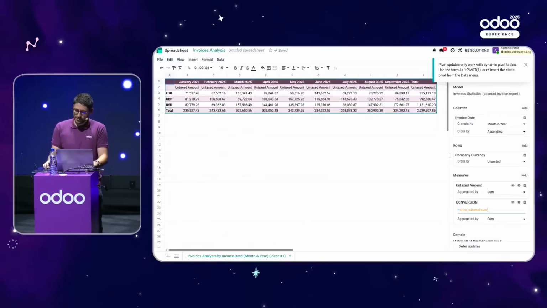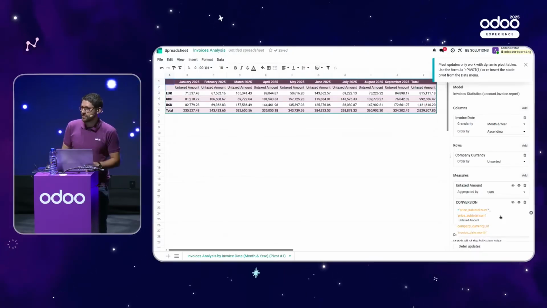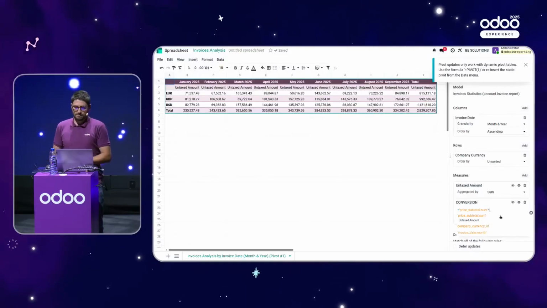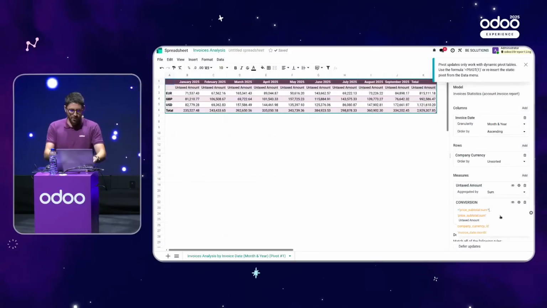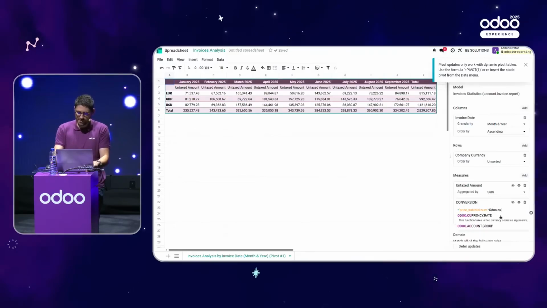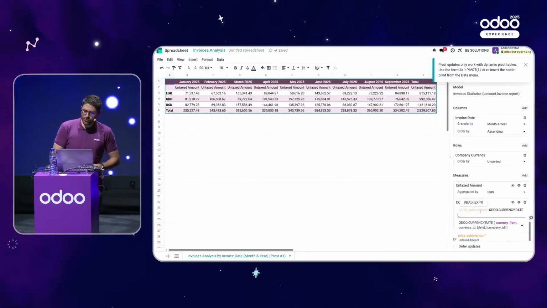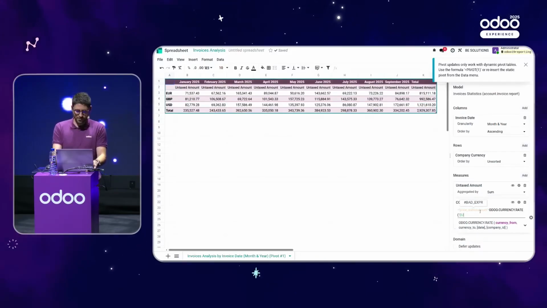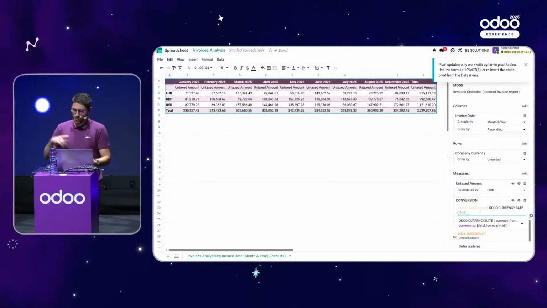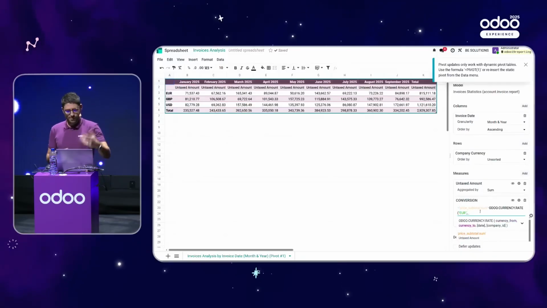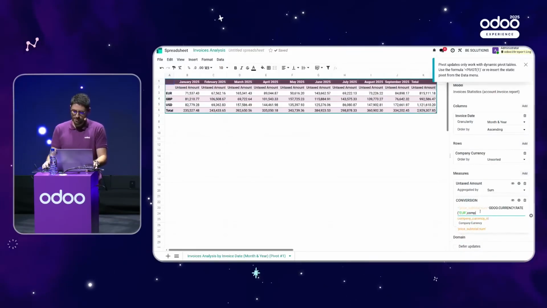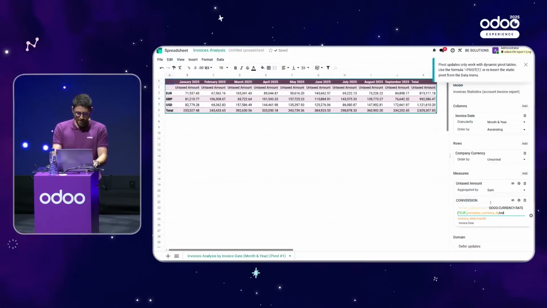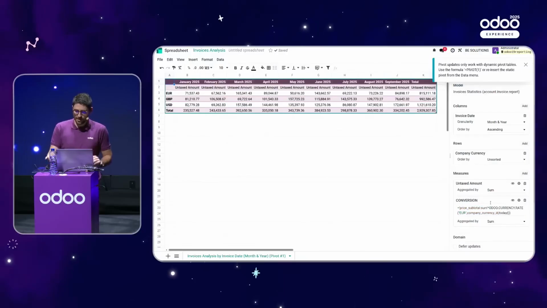So it will be the price subtotal that I will multiply by the currency rate of today. In Odoo, I could go to the currency and retrieve what was the rate, but it's not needed because we have an Odoo formula for that, called odoo.currencyRates. Odoo currency rate asks me three parameters. What's the currency I'm coming from? Euro. To which currency would I like to convert? It's the row in my table: company ID, currency ID. And at which date? I just specify today. That's it.